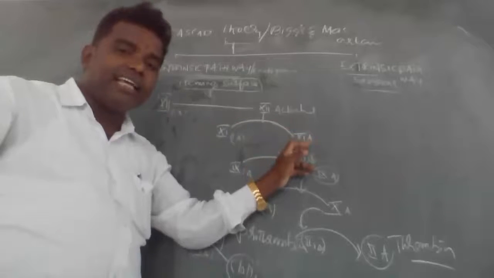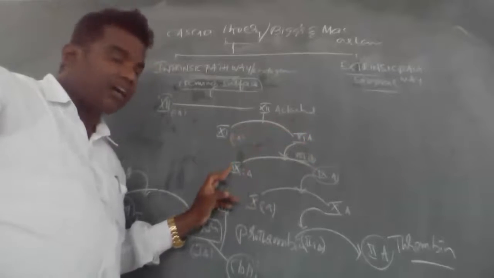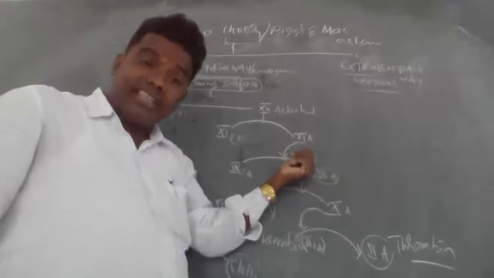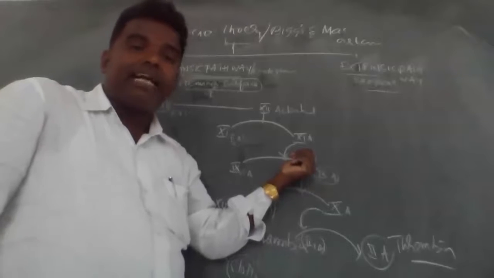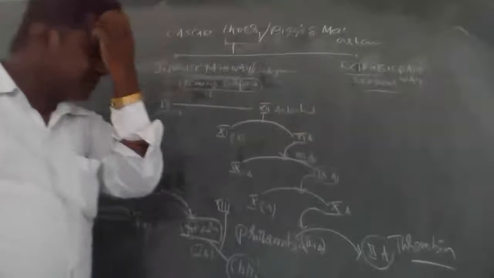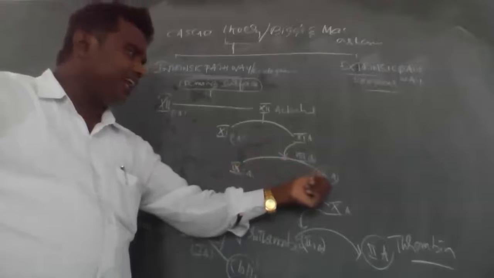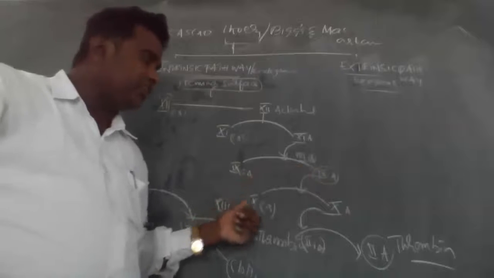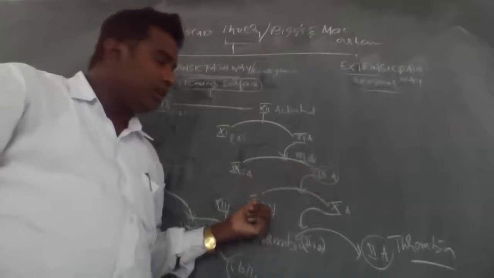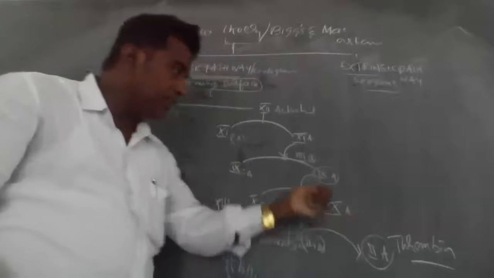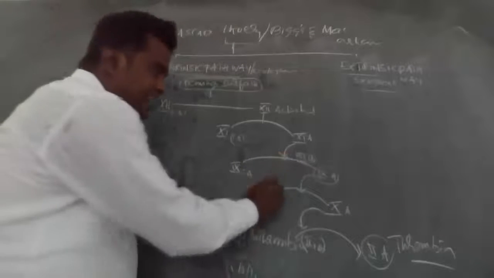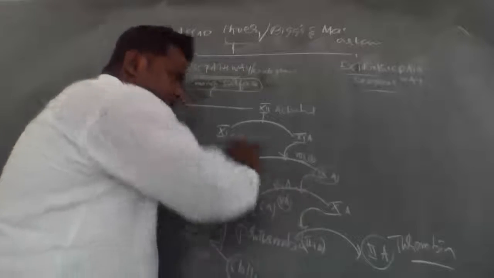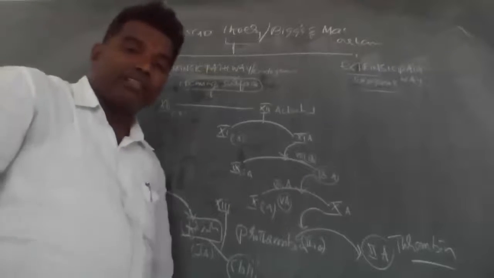The 11th A activates the 9th from inactive to active, in the influence of 8th A also. 8th is the anti-hemophilic factor. See here, this 9th A activates the 10th inactive to 10th A, in the influence of 9th A and 8th A and 5th A also, remembering one thing.